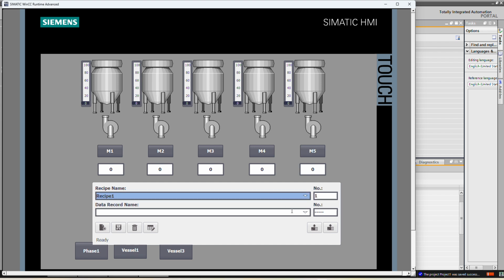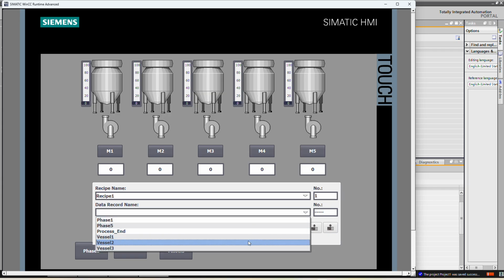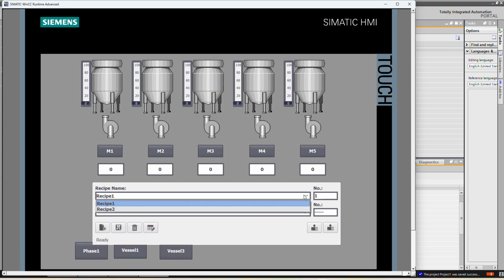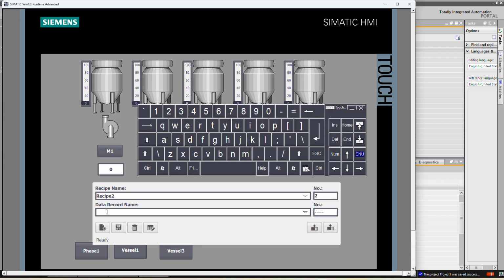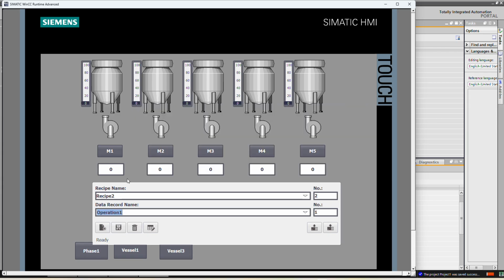For recipe 1 we can select our record. So for recipe 2, operation 1, we can select the respective tags of this recipe 2. So in this way we can use different recipes to execute the process.